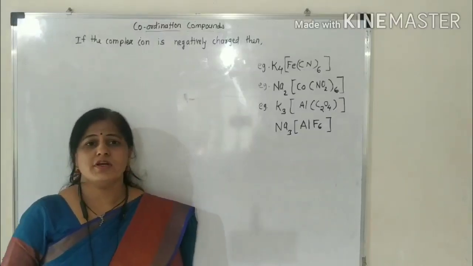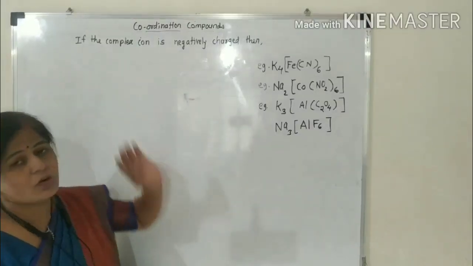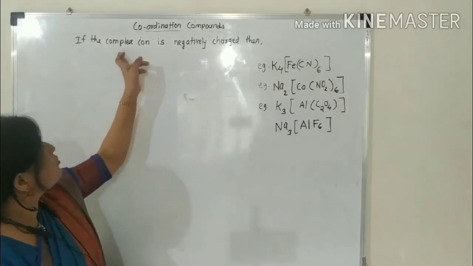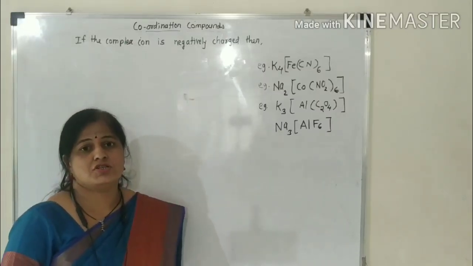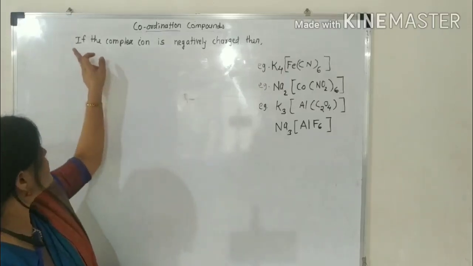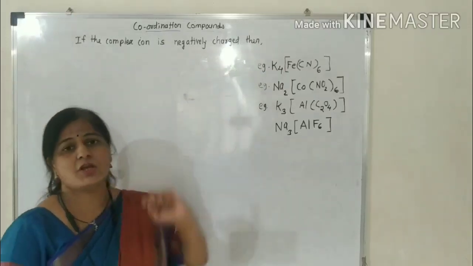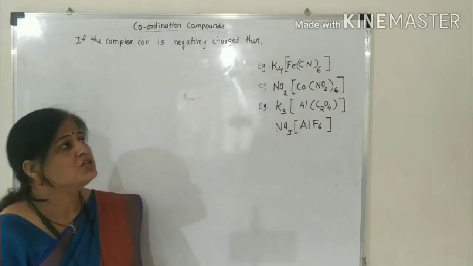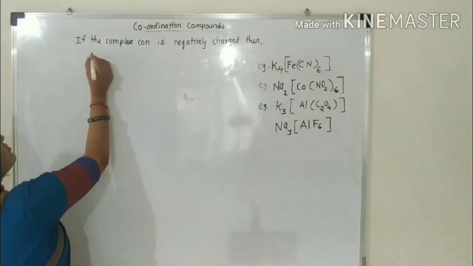Today we are going to study IUPAC nomenclature of the coordination compounds. In the last lecture we studied the case where the complex ion is positively charged. Now we are going to see what happens if the complex ion is negatively charged. If the complex ion is negatively charged, then there are some rules.